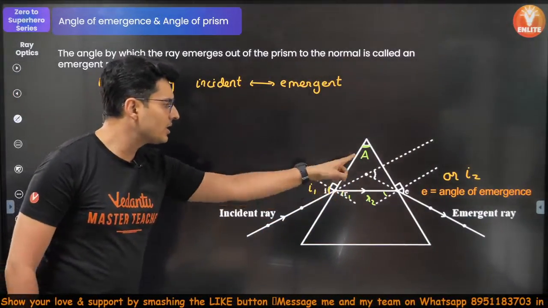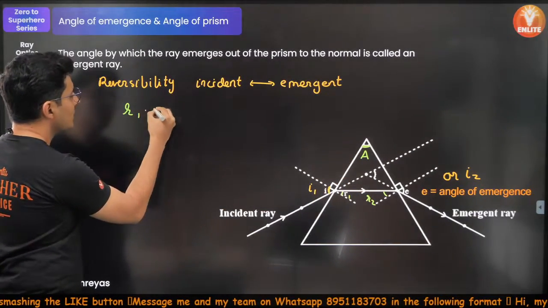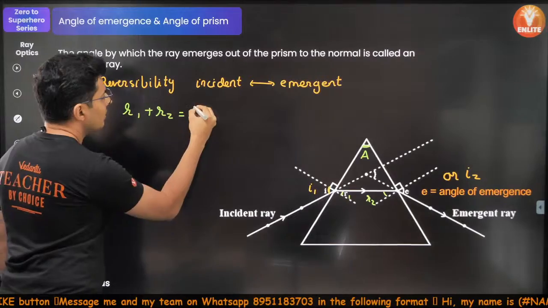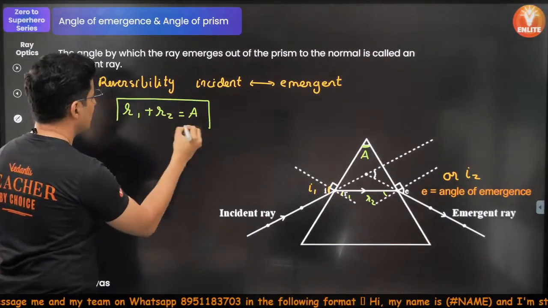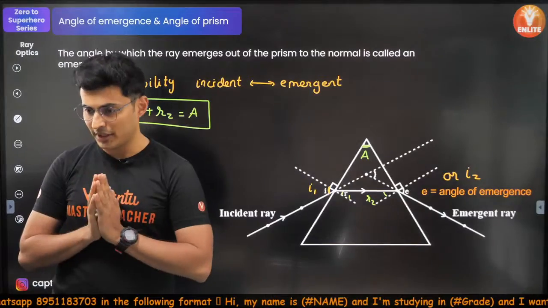Now, there is a relationship between R1, R2 and A. The first relationship that you should know is R1 plus R2 is equal to the angle of prism. This is the first relationship. Everybody should know. Very, very important, guys.